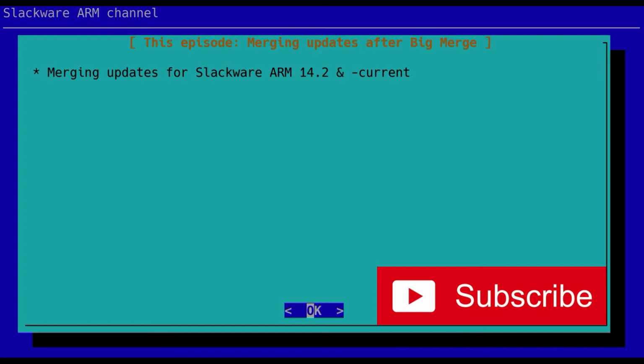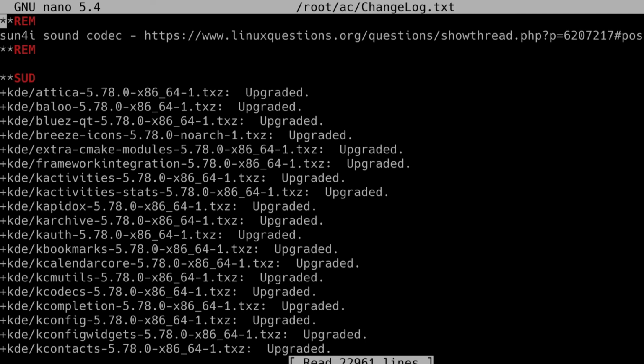So the first thing we're going to do is start off merging in the updates for current, and then I'm going to switch into building the package for 14.2. To begin with, I'm going to show you the changelog. Now, this has been, I think, maybe 5 or so days since I pushed out what was called Big Merge, where it included the KDE 5 upgrade and the latest XFCE, hundreds of other packages in the operating system.